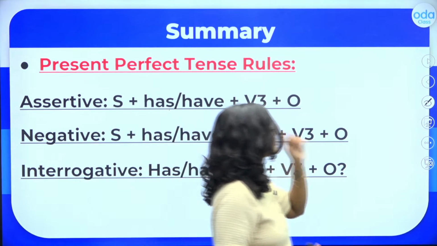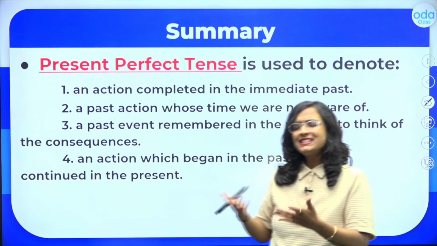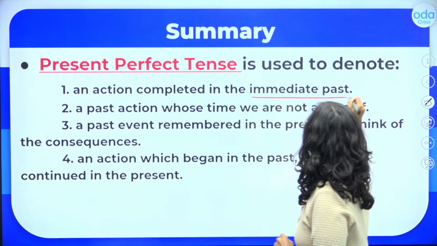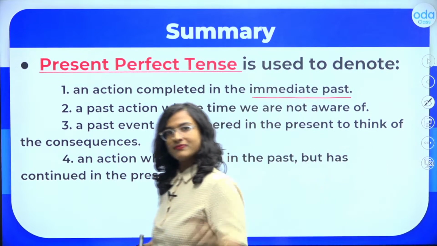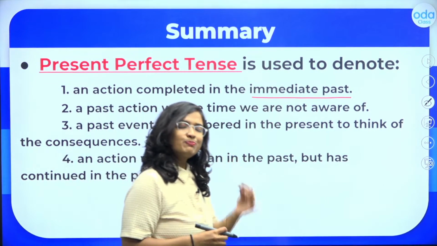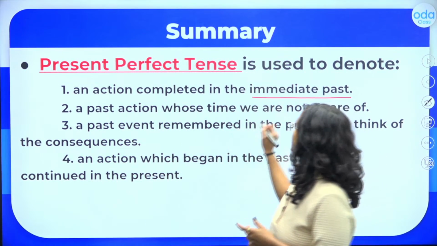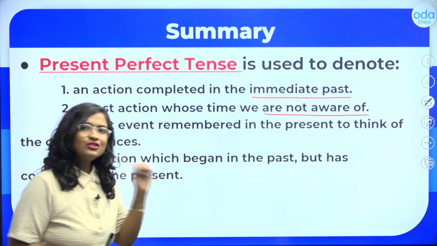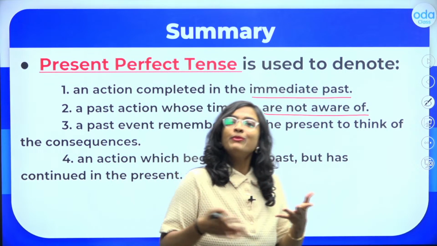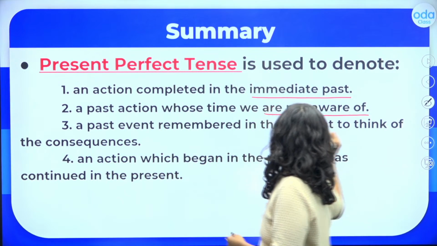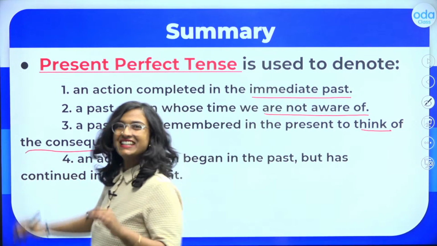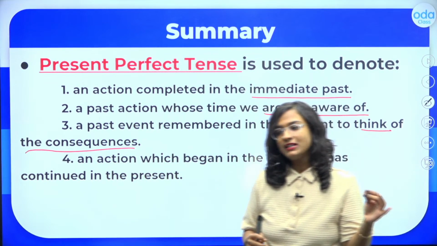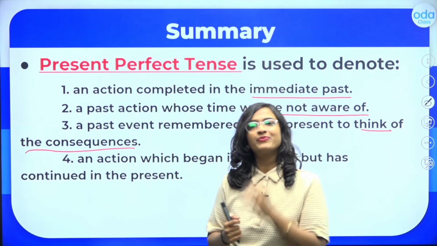Now, we also learned students about the uses, right? When exactly do we use the present perfect tense? First, to denote an action completed in the immediate or the recent past. Second, to express an action that occurred at an indefinite time, so an action whose time we are not aware of. Number 3, to talk about a past action because we are thinking of its consequences in the present. And lastly, we use it to talk about an action that started in the past and has continued to be that way in the present.